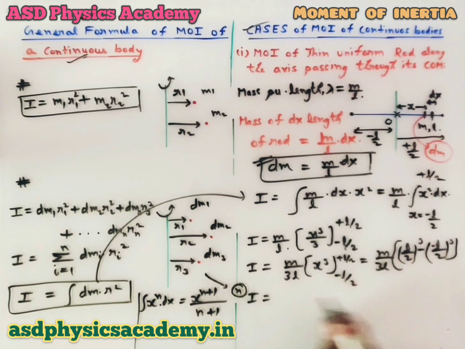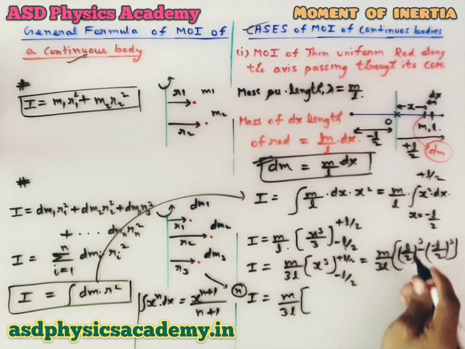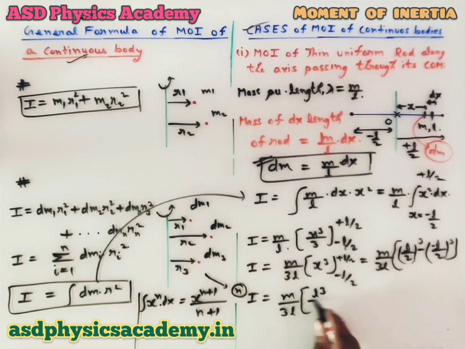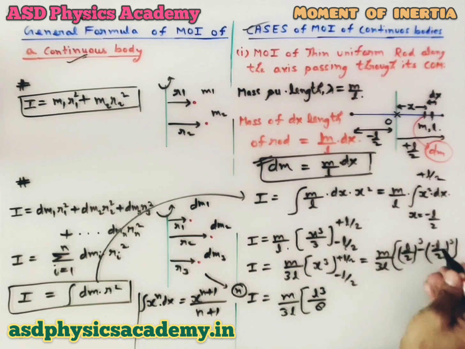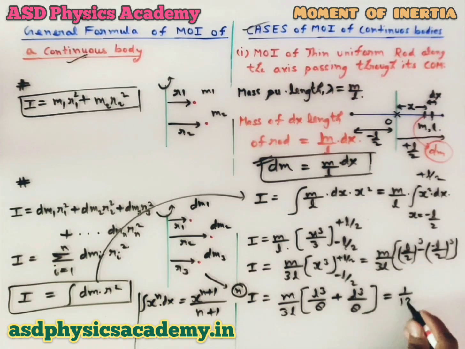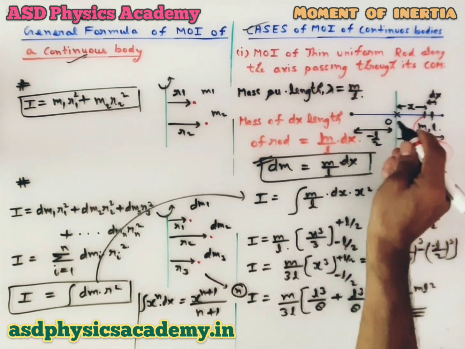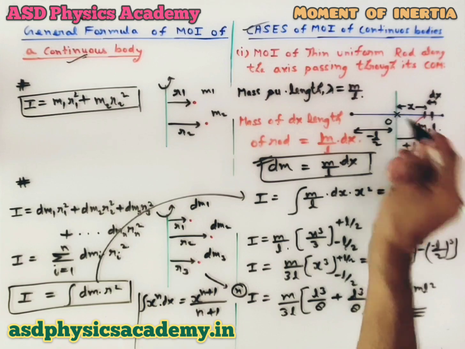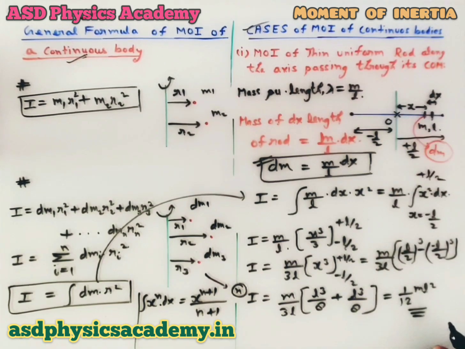Now I equals m by 3l, here it is going to be l cube by 8, and when you solve it, it is going to be 1 by 12 ml square. This is the moment of inertia of the rod when the axis is passing through the center of mass. Now after that we will see other cases.